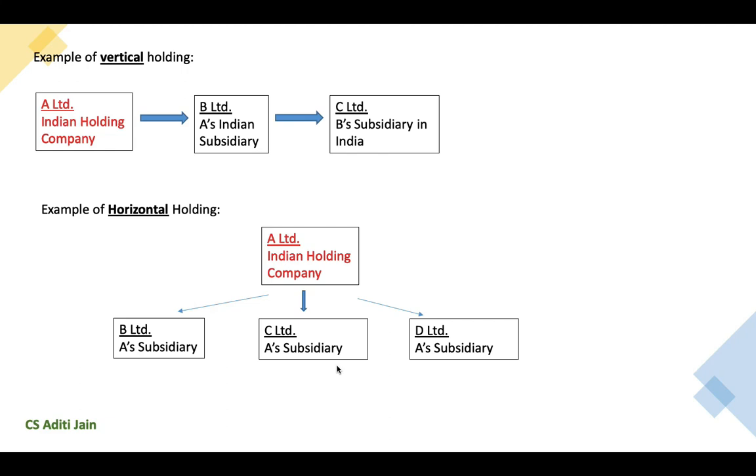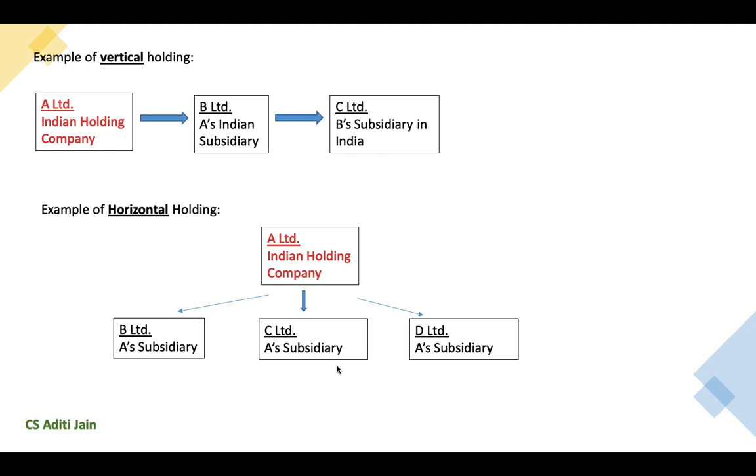Moving forward, we must understand a very important difference between the vertical holding of subsidiaries and horizontal holding of subsidiaries. These rules of two layers of subsidiaries are applicable only on the vertical holding of subsidiaries. The example could be A Limited has a subsidiary B Limited, which further has a subsidiary C Limited. So the investment is moving vertically, and thus these rules will be applicable.